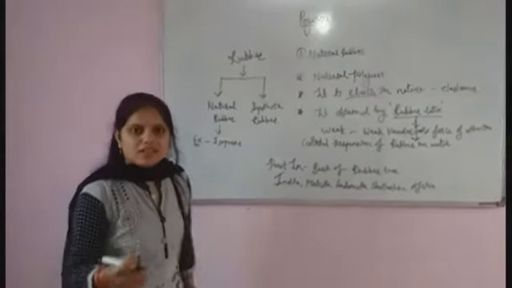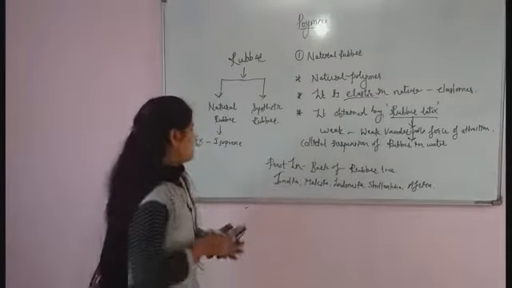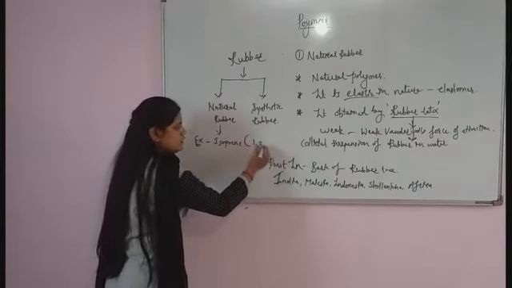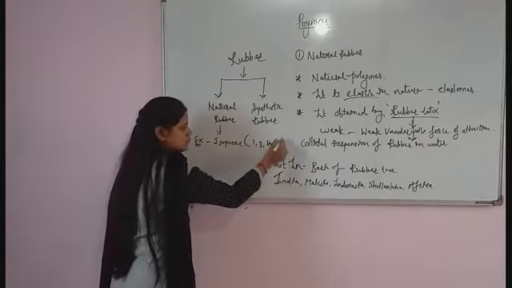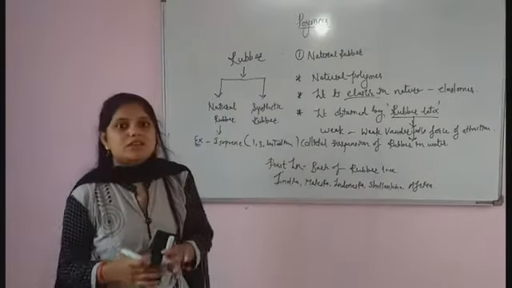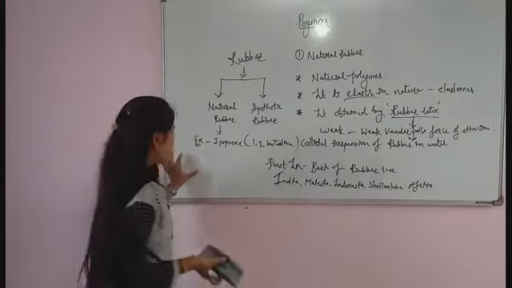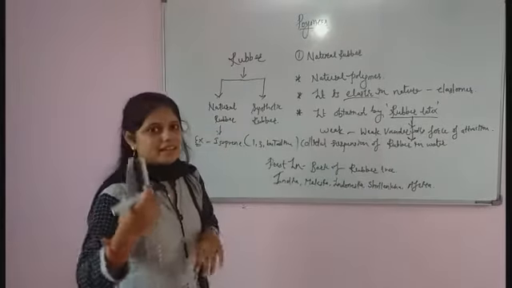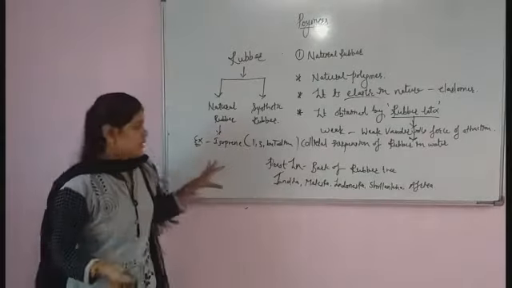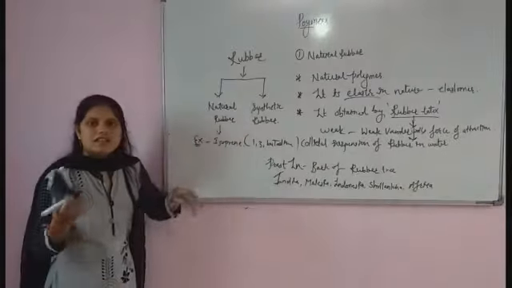Example of natural rubber: it is an isoprene, and this isoprene is nothing but 1,3-butadiene. Why do we call it an isoprene? Because it has a head-to-tail linkage, meaning at the head side we have one double bond and at the tail side we have another double bond. Because of this reason, we also call it an isoprene.